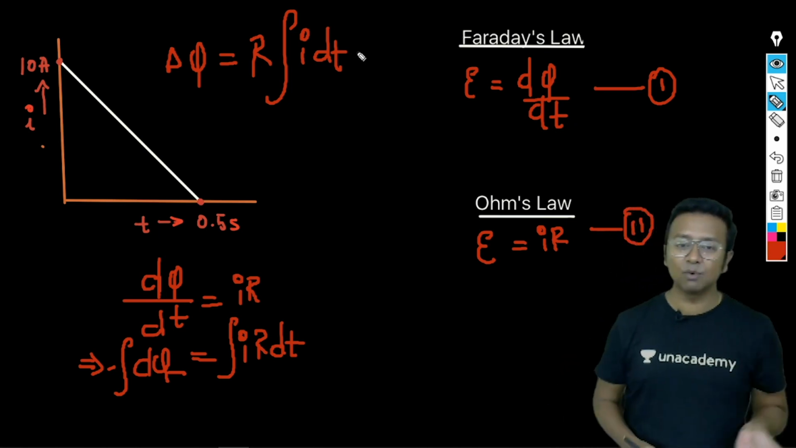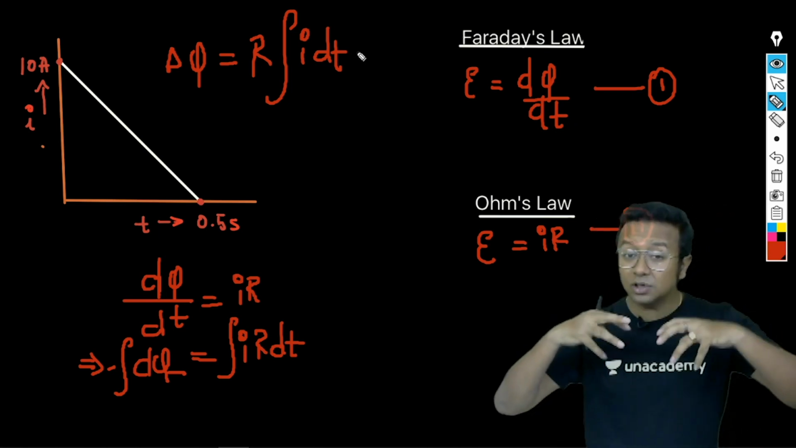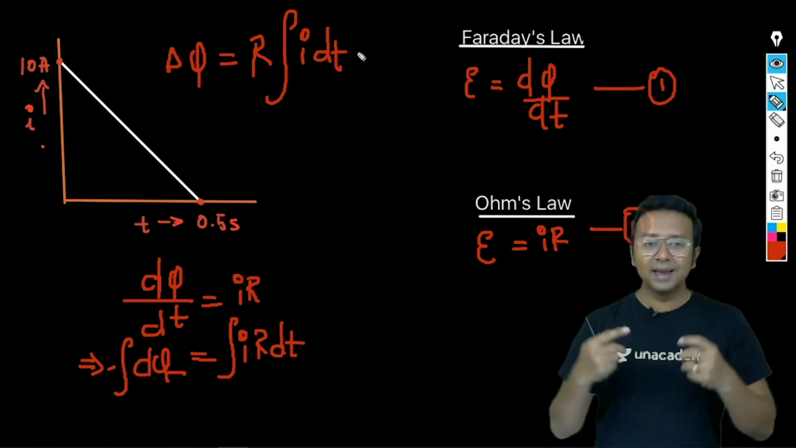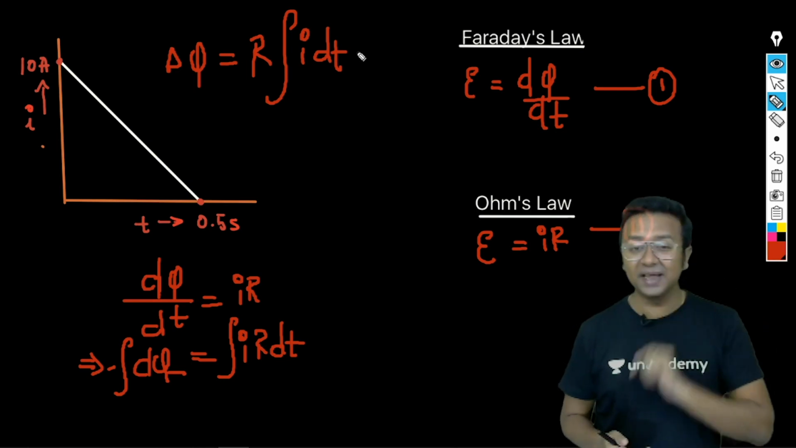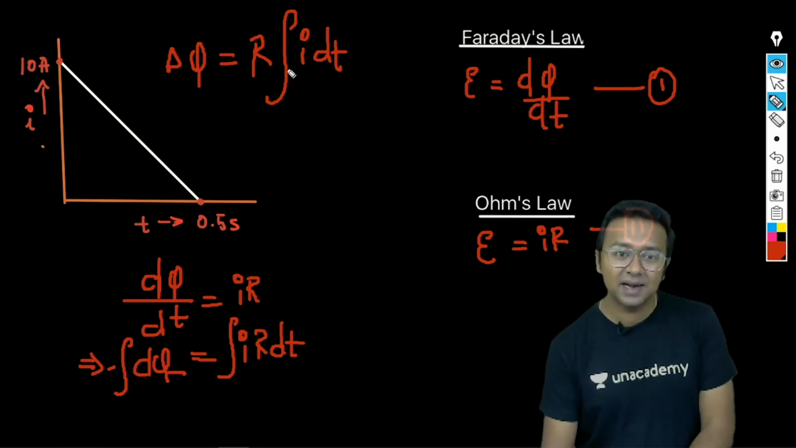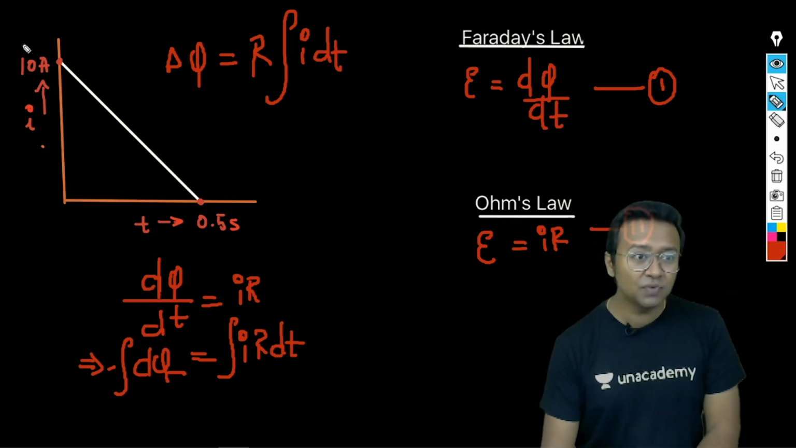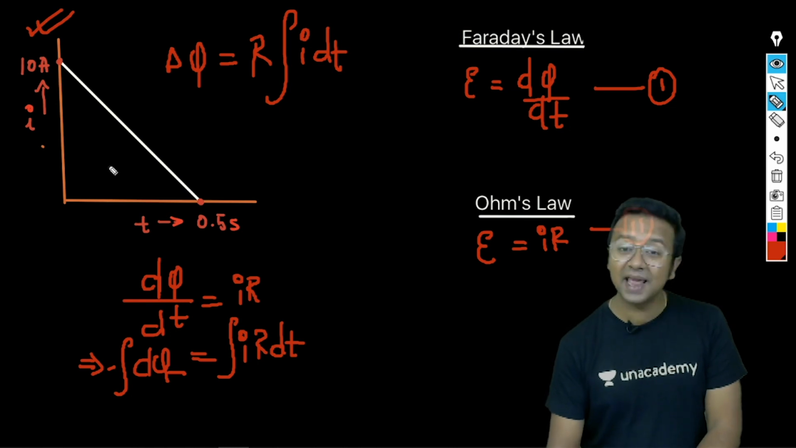Now let us try to understand what this integration of I dt is. Integration of I dt is nothing but the total charge which has flown through the coil. There is also a mathematical significance of integration I dt: it is the area under the curve. Which curve? The curve of current versus time. We have a similar graph here, and this entire integration is the area under this curve.